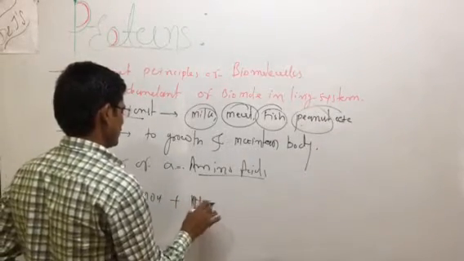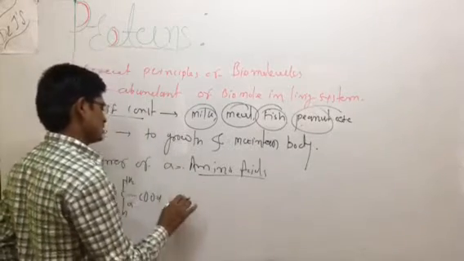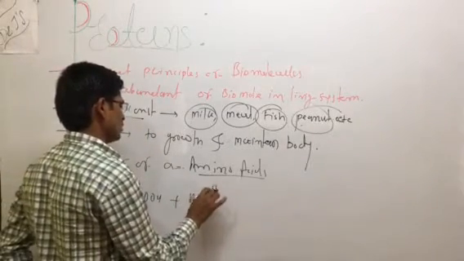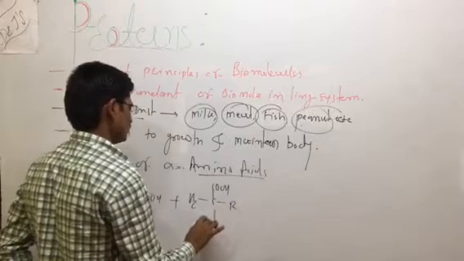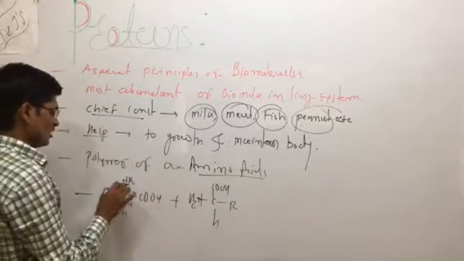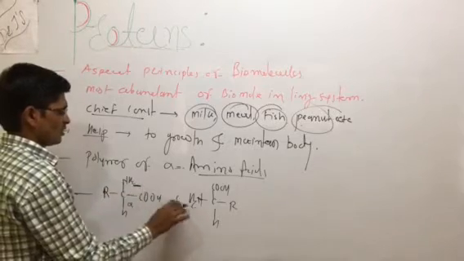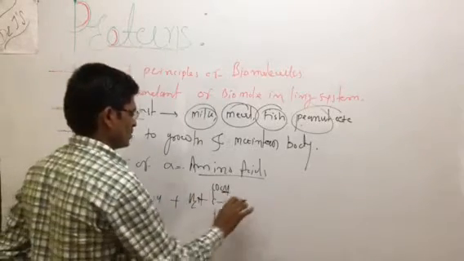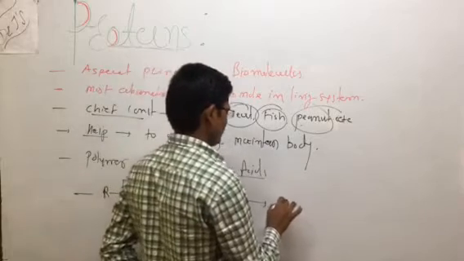This is the NH2 group and this is COOH. This is an alpha amino acid. With loss of H from here and OH from here, a polypeptide chain is formed.